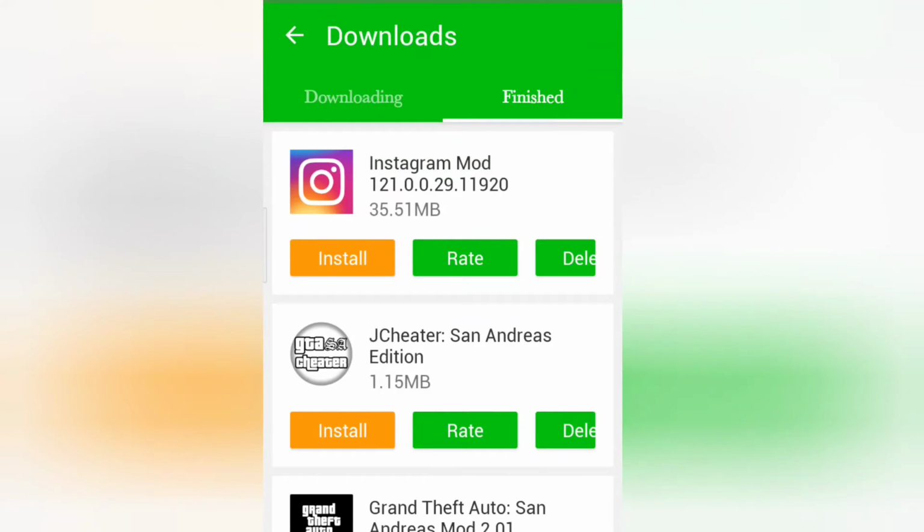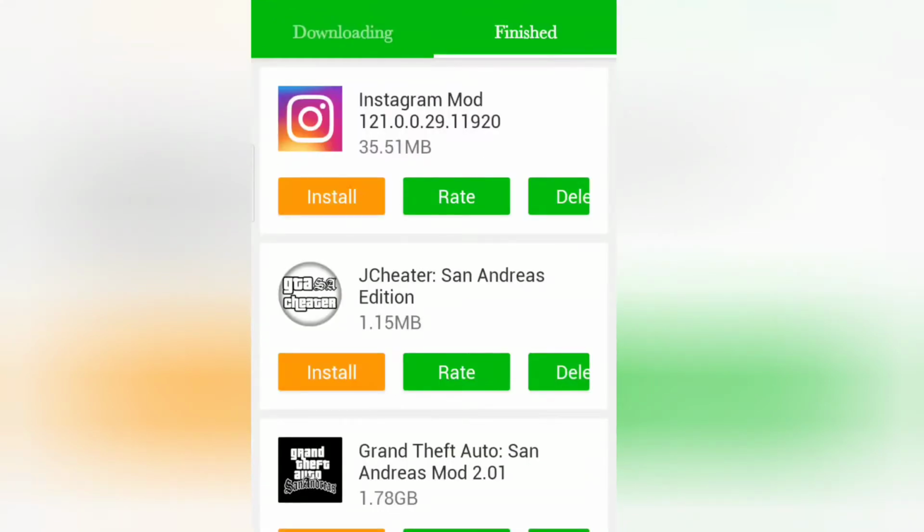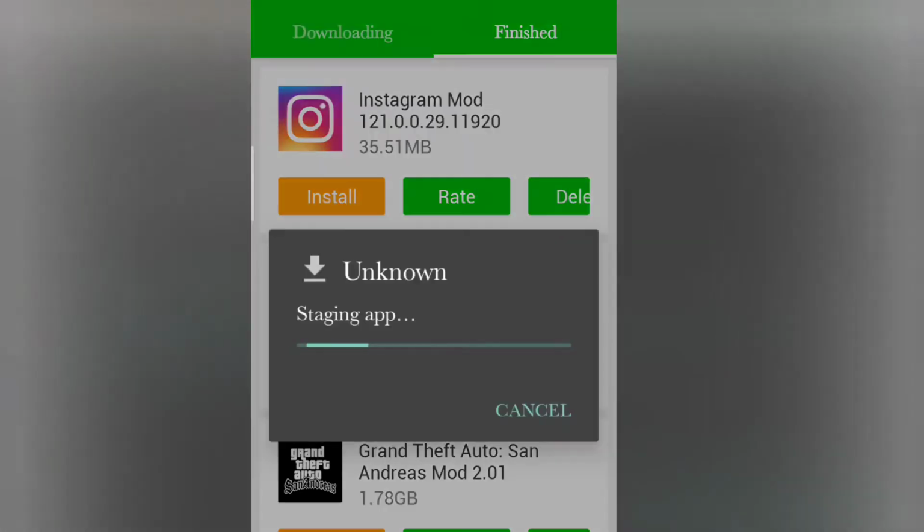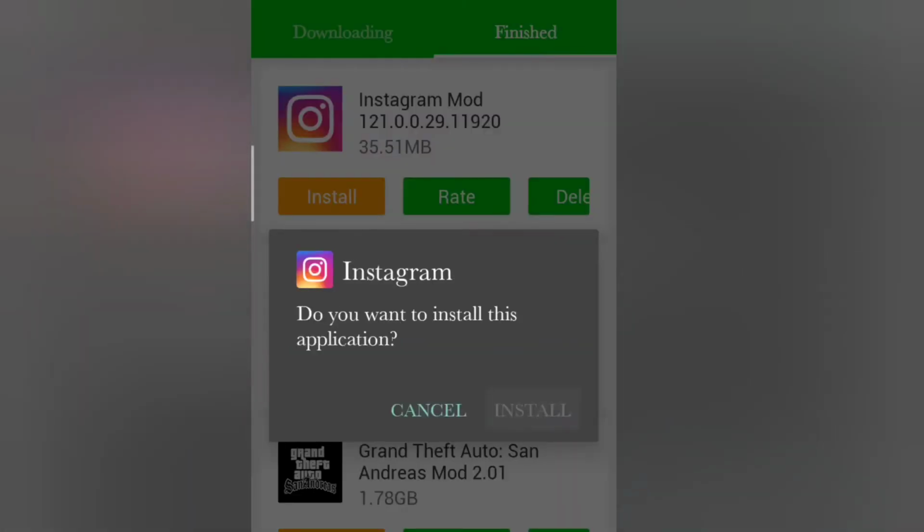See, I have downloaded GTA San Andreas and the cheat codes for GTA San Andreas. That J Cheater is actually a paid app, so I downloaded it for free. You can check that out. See, I skipped the downloading part. I don't want to waste your time, so I'll let this install. This will take a while, so don't worry guys, this is completely safe.